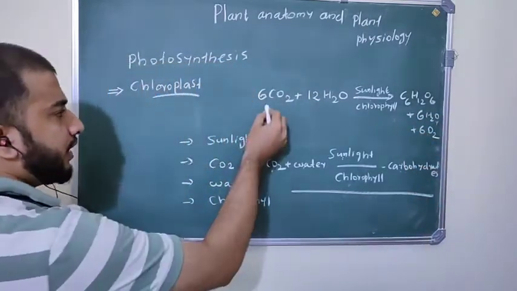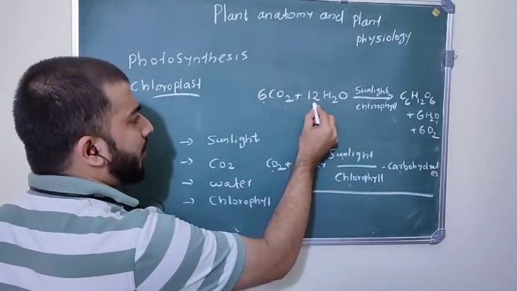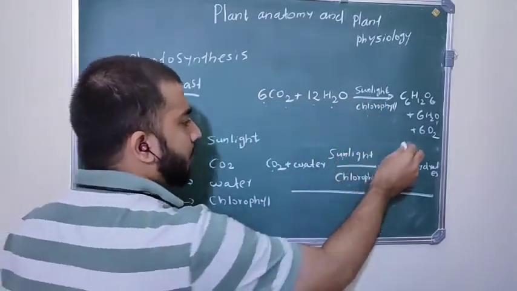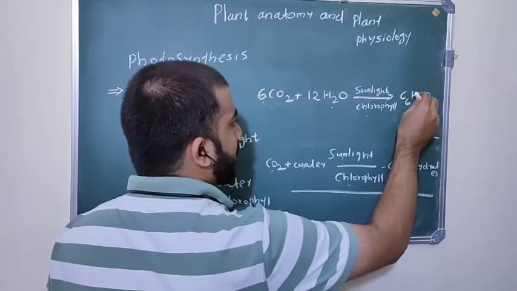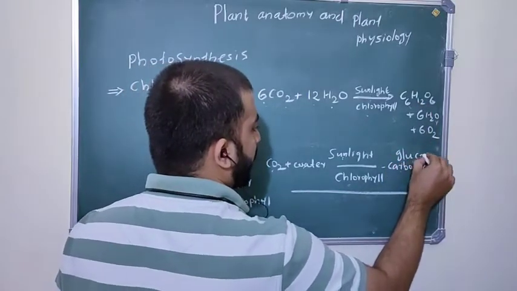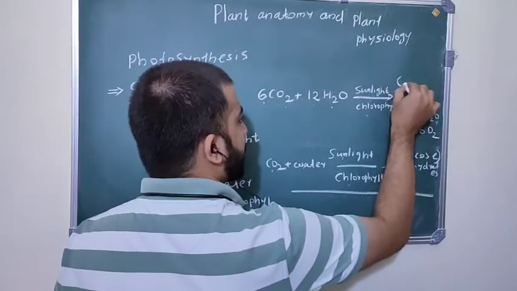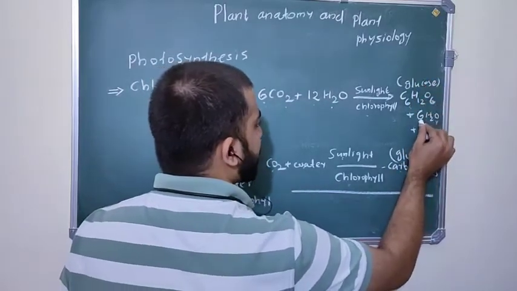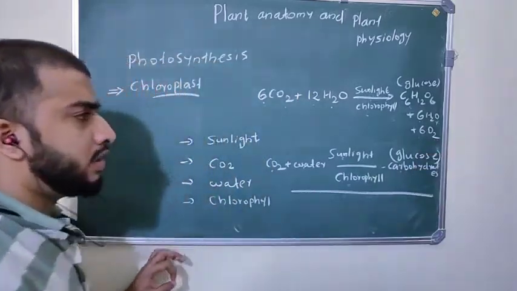Here we need 6 molecules of carbon dioxide and 12 molecules of water in presence of sunlight and chlorophyll. Green plants synthesize 1 molecule of glucose, this carbohydrate C6H12O6 is glucose, along with 6 molecules of water and 6 molecules of oxygen liberated.